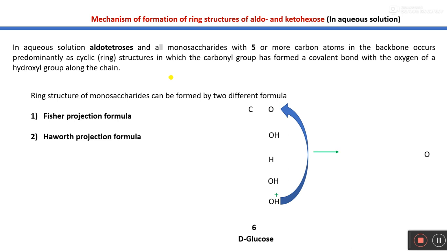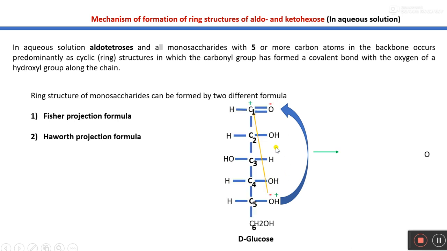So monosaccharides that contain 5 or more carbon atoms generally form cyclic structures in aqueous solution. So in aqueous solution, what happens?